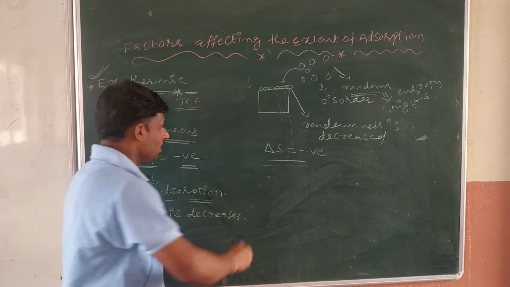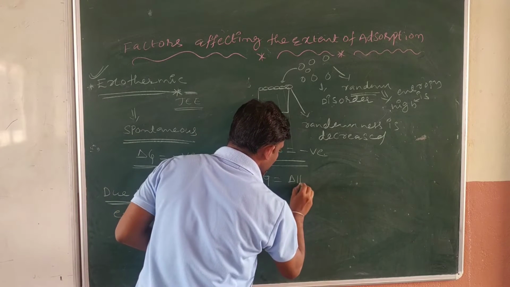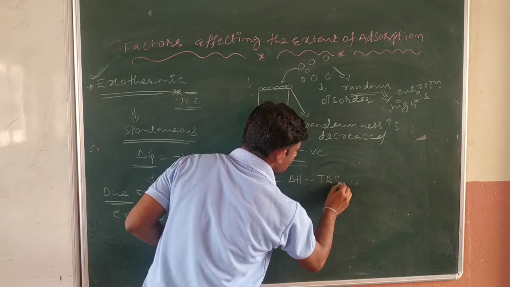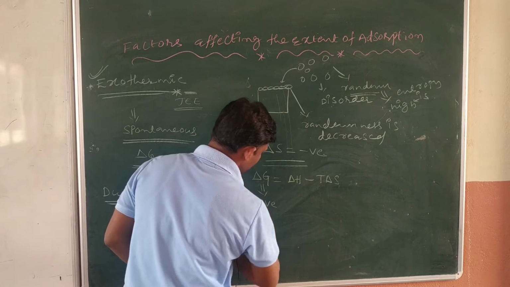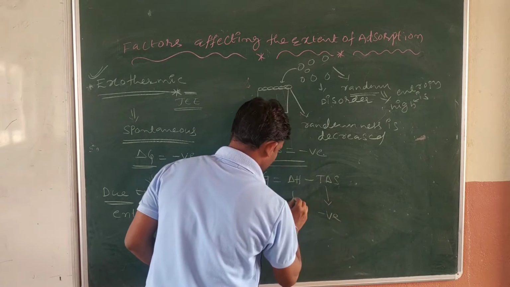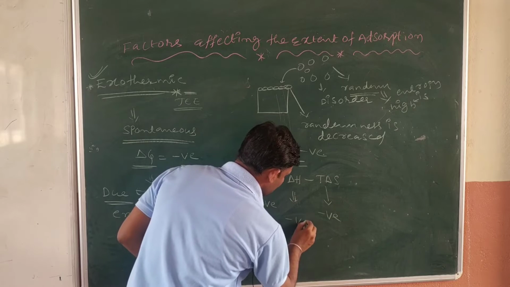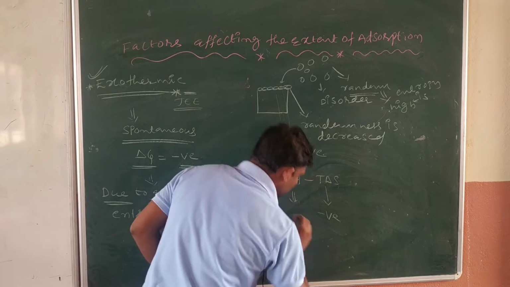Now we know the formula: delta G is equal to delta H minus T delta S. In this case delta G is negative, and T delta S is also negative, so immediately the delta H value is also negative. That means delta H is negative.